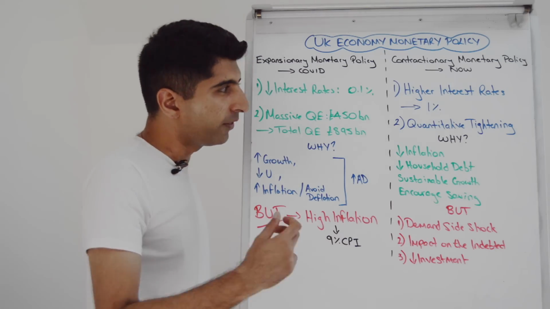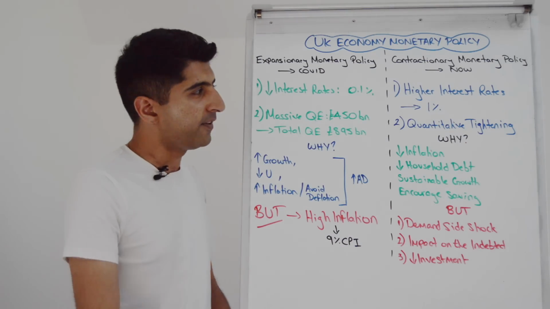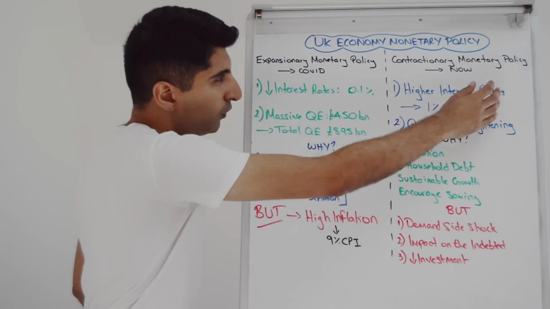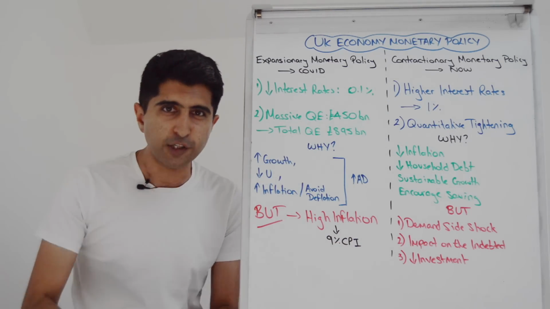We're also seeing quantitative tightening. Gently, this is just the reverse of quantitative easing. So instead of increasing the money supply, they're trying to reduce the money supply now. So this is all contractionary monetary policy, very much for the goal of trying to reduce inflation.